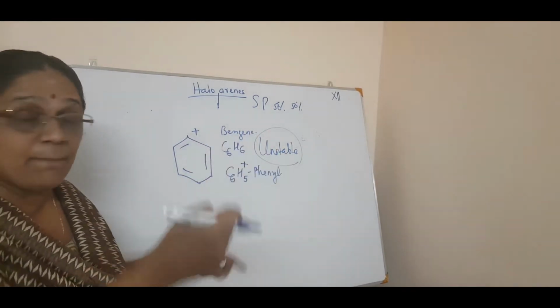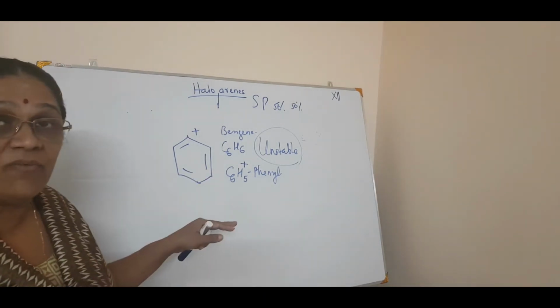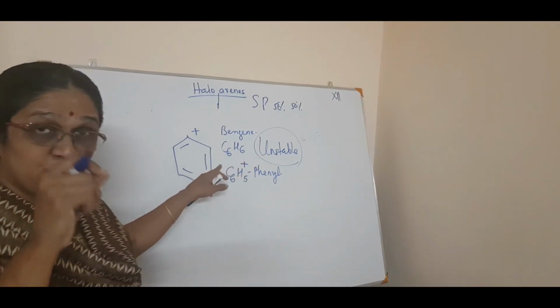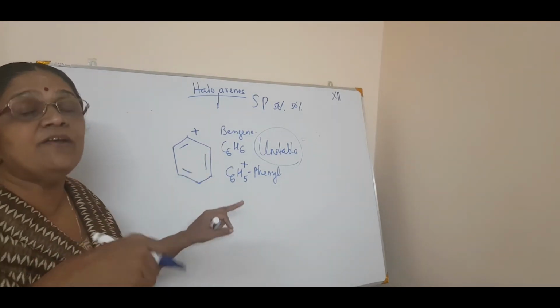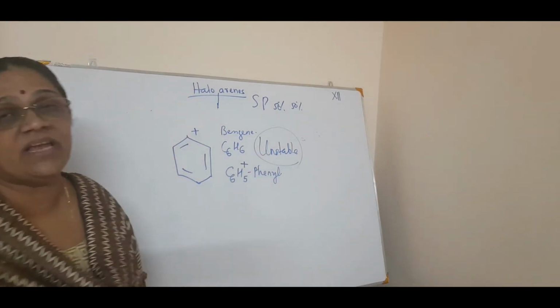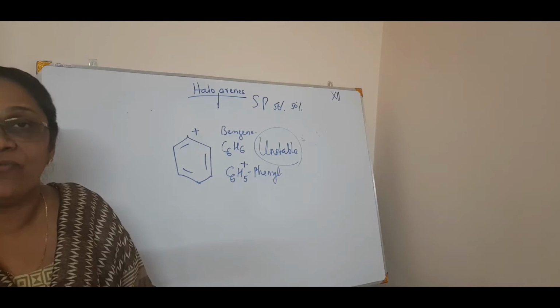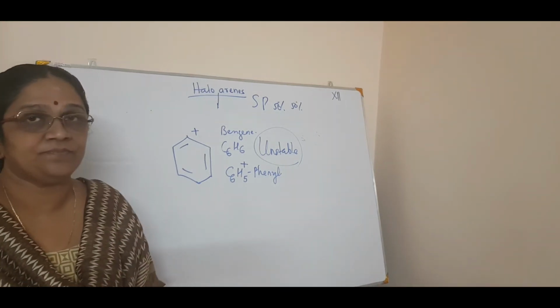So OH minus can come and attack this plus and phenol is formed. So it cannot happen. Why? Because as soon as the phenyl cation is formed, it is unstable and it will form another product. Okay. So the instability of the phenyl cation is again a reason for the lower reactivity in nucleophilic substitution.